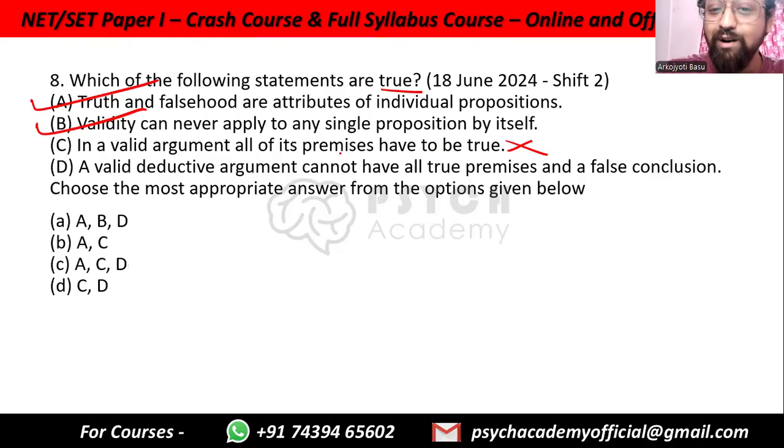So premises do not have to be true in a valid argument, because when premises have to be true along with a valid argument, it is about soundness, not validity. A valid deductive argument cannot have all true premises and a false conclusion. This is true, of course, because if you have all true premises and the reasoning is also valid, then yes, the conclusion has to be true. That is the definition of deductive reasoning. So A, B, and D, option A. Option A, okay, not B, option A.